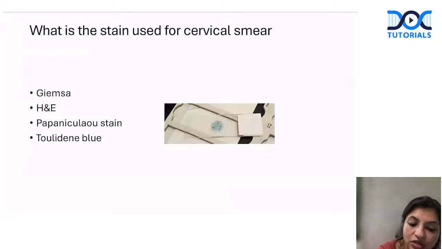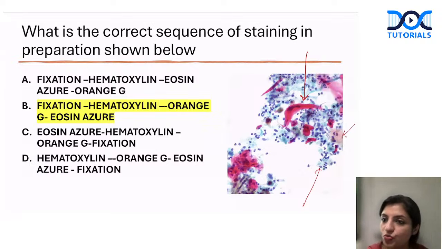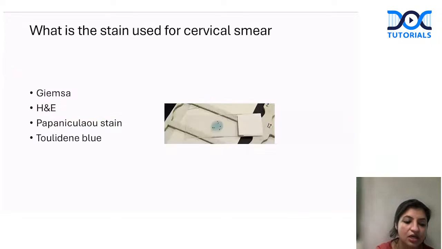Apart from that, if you look at the cells in the background, these bluish cells are all normal intermediate squamous cells. This light pink cell here is a superficial squamous cell, which is polygonal. So both intermediate and superficial squamous cells are polygonal cells. The point is how we are getting so many colors here. What is the technique that we follow? Okay, so let's look at the technique. This was the simple question that was asked: which is the stain you use for cervical smear? Guys, it's the simple Papanicolaou stain.